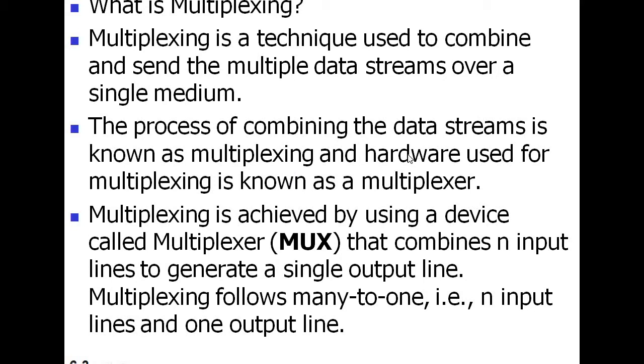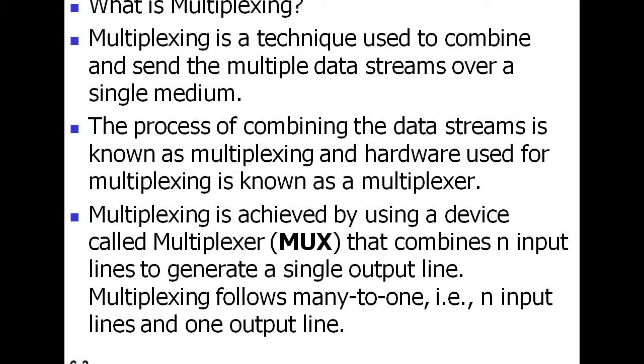And the hardware component, in other words, it is a processor. The hardware component that is used to transmit the data streams from one location to another location is known as a multiplexer.